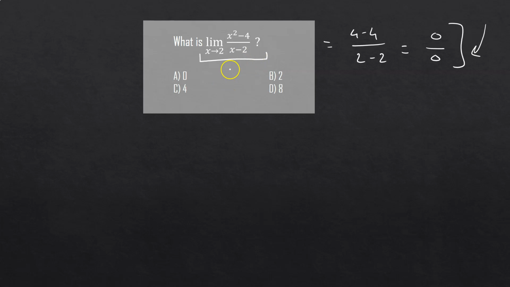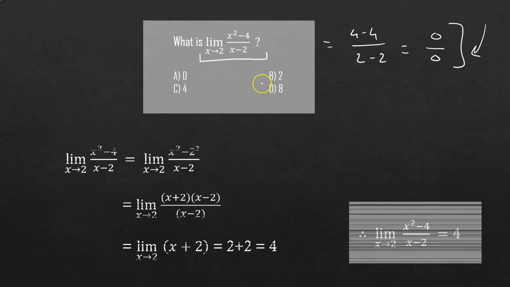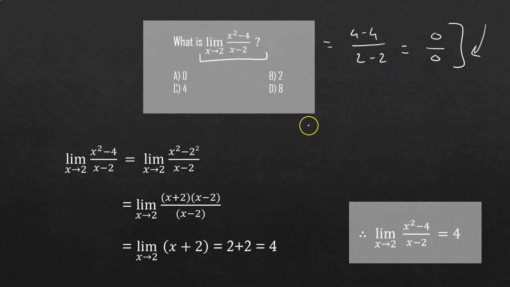Now if we still want to find the behavior of the function at the point x equals 2, for this we have to use some tricks. The trick is basically a rearrangement of this function, and somehow we are going to eliminate the term x minus 2, and we can easily find the approaching value of this function. How are we going to do the rearrangement? For this purpose we are going to use this identity that we have studied in our 8th and 9th class: a square minus b square is equal to (a plus b) into (a minus b). We are going to use this identity here.